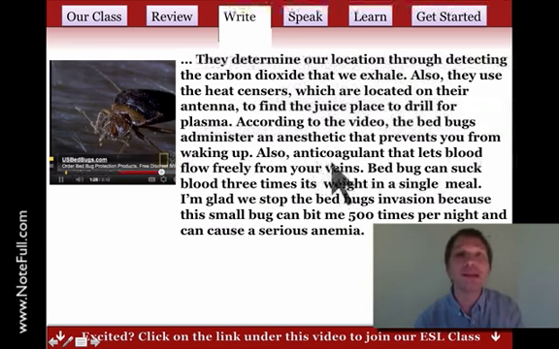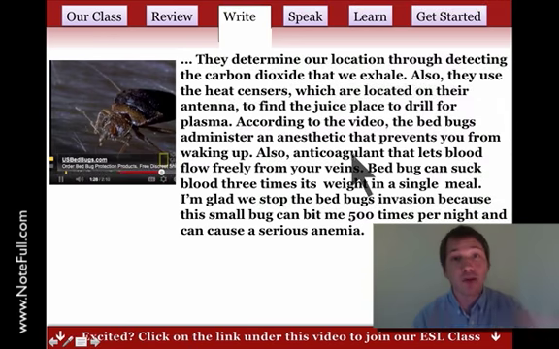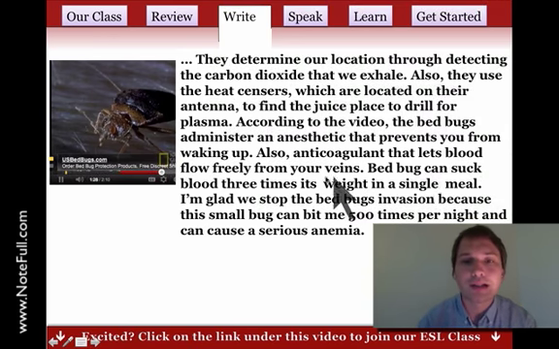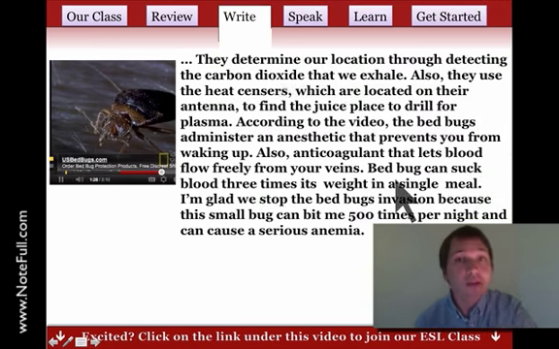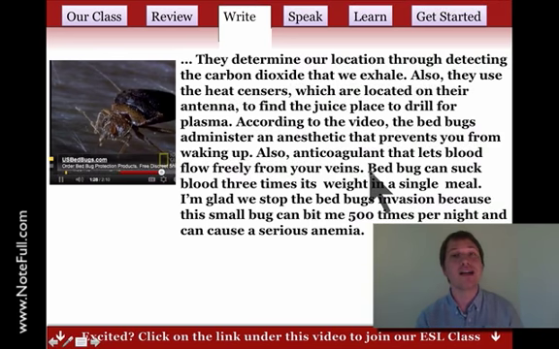There's one problem here. We need a verb, right? So you could say, also, they have an anticoagulant, so we need subject verb. Bedbug can suck. Now here, I think we need bedbugs. It should be plural. Can suck blood 3 times its weight. Now, if it's plural, this should be plural. But here, maybe we could do singular. We could say a bedbug. And that's also correct. In English, you can choose singular or plural. But the parts of your sentence have to match. So we'll say, a bedbug can suck blood 3 times its weight in a single meal.